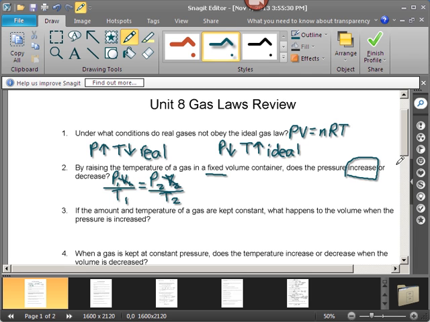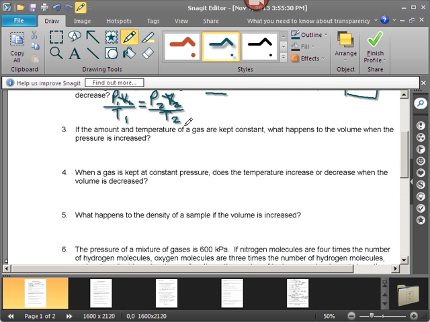If the amount and temperature of a gas are kept constant, so no extra gas and the temperature is the same, what happens to the volume when the pressure is increased? Again, P1, V1, T1 is equal to P2, V2, T2.